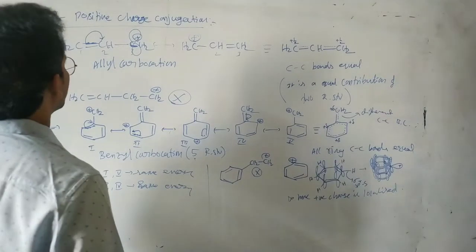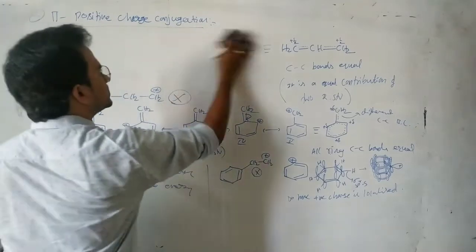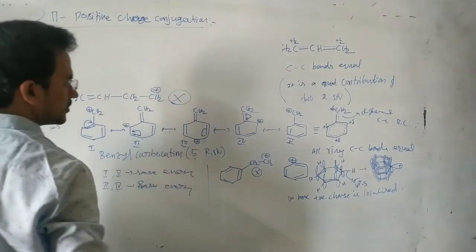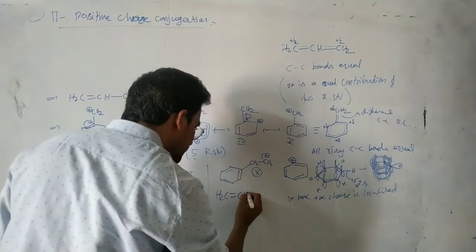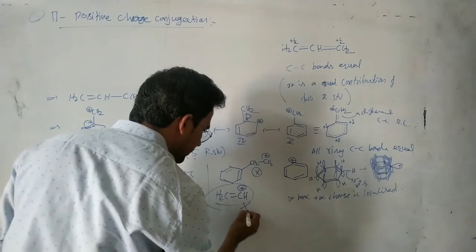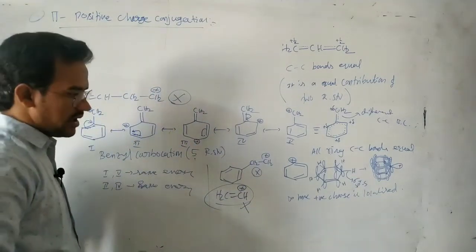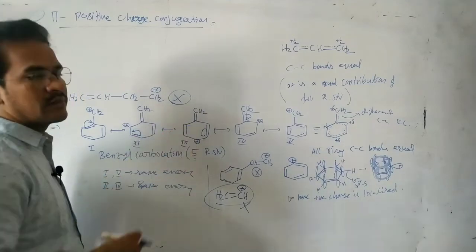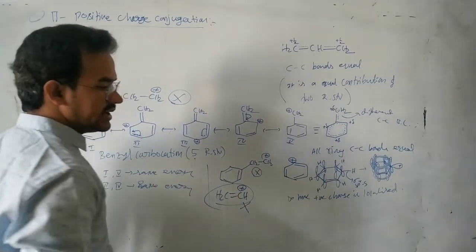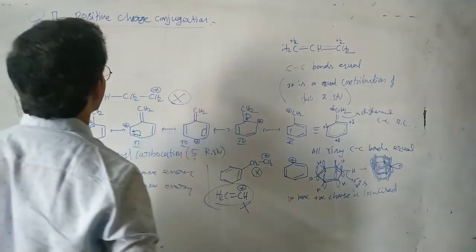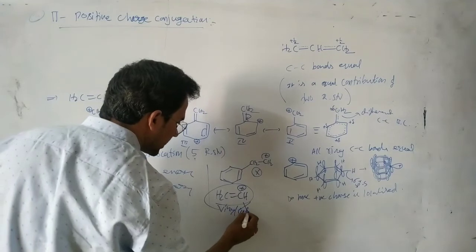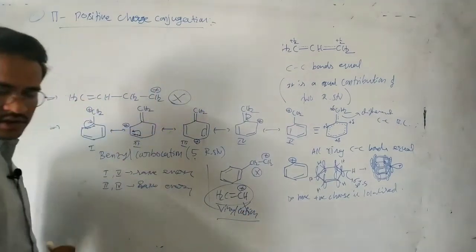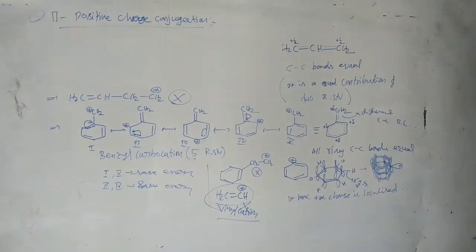And next, see this one. Some more examples we will discuss. In this case, similarly, CH2 double bond CH plus, here also there is no resonance. If the positive charge is on the double-bonded carbon, simply we can say that it is not involved in delocalization. Okay, this is a vinyl cation, very important. In a vinyl cation, the positive charge is not delocalized.